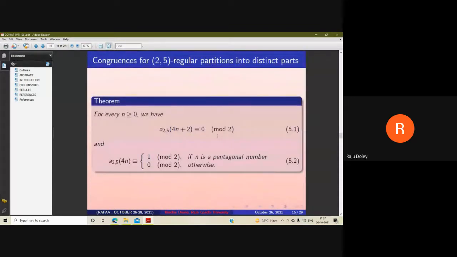Now comes the main part, that is the result section. Now, congruences for 2, 5 regular partitions into distinct parts. For every non-negative integer n, we have these congruences modulo 2, given by equation numbers 5.1 and 5.2.